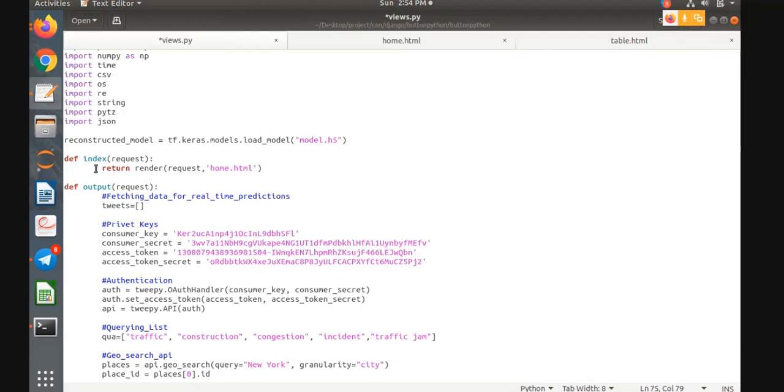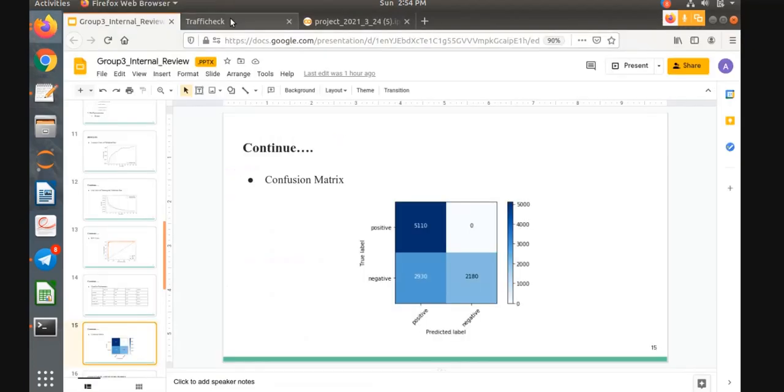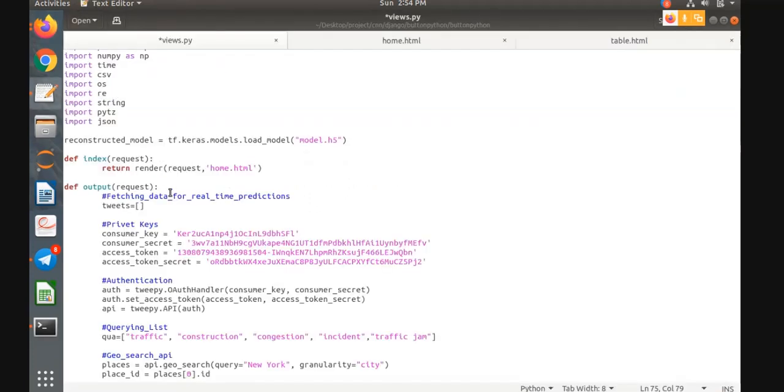So the next part is to create an index page. Our index page is home.html and it will look like this. There is a button called Detect Traffic. By clicking on that button, the model will redirect to the output function. What we did in this output function is that it basically fetches the data for real-time prediction.